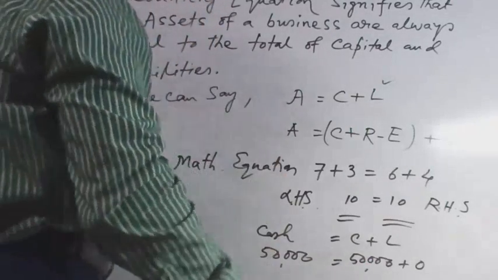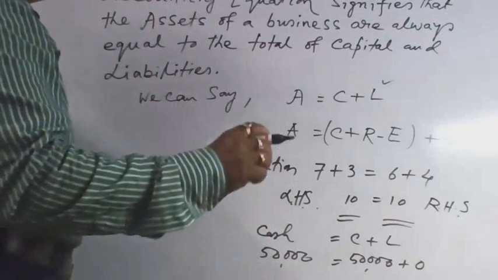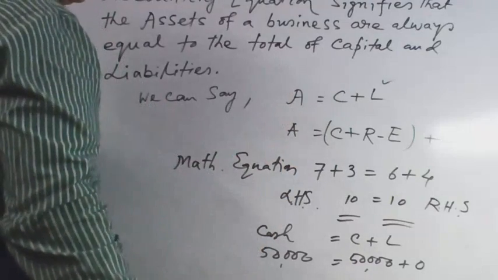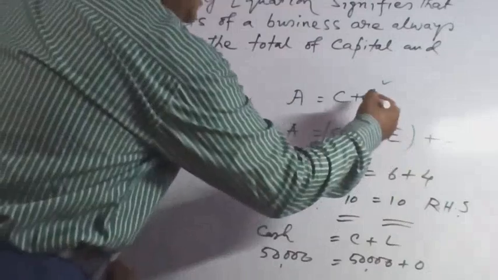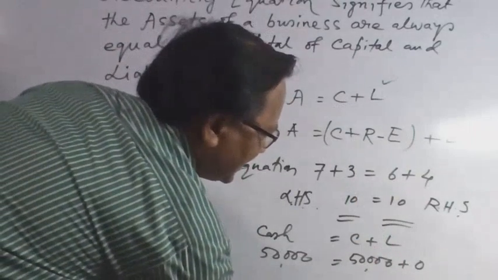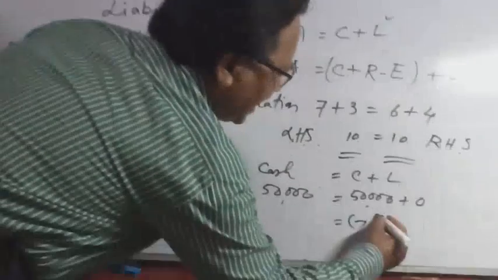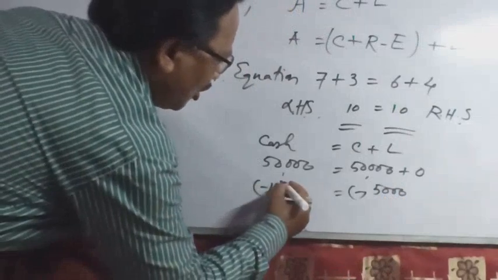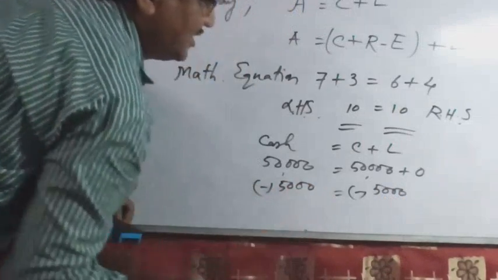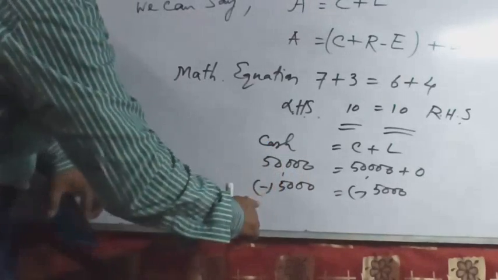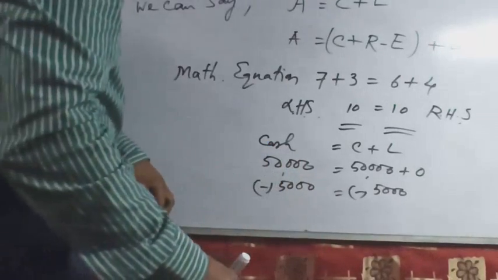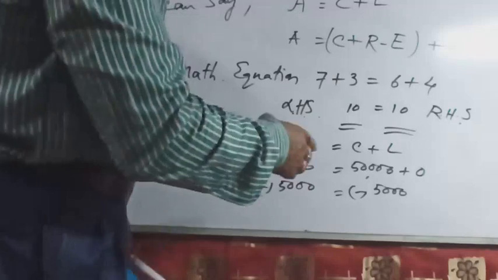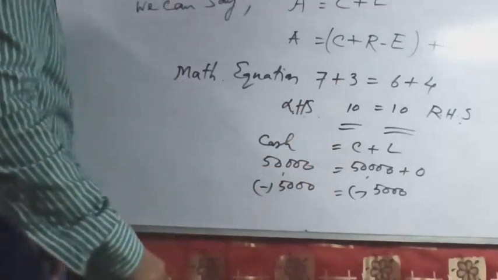Now say for example, wages paid rupees 5,000. What is the effect on the accounting equation? Wages are an expense, so capital decreases by 5,000, and at the same time cash also decreases by 5,000. That means left hand side minus 5,000, right hand side minus 5,000. This is the dual aspect concept: it always matches, left hand side is equal to right hand side.